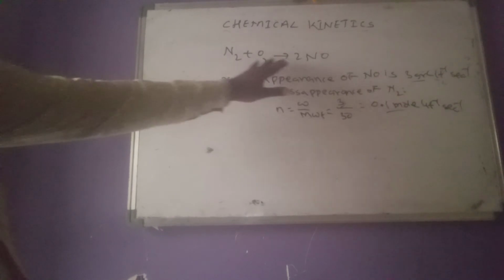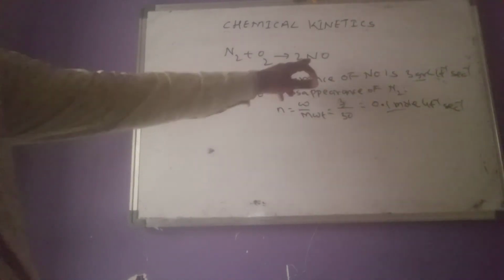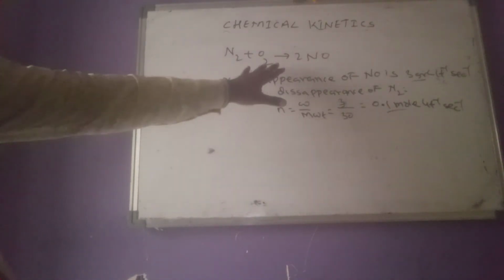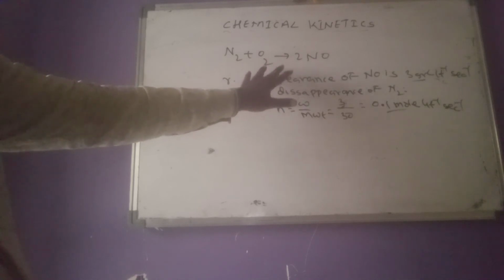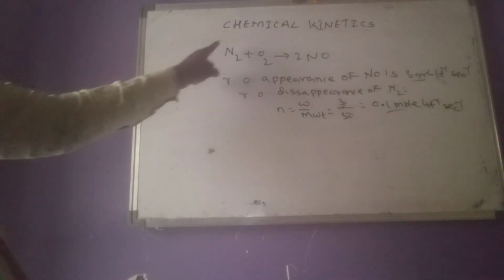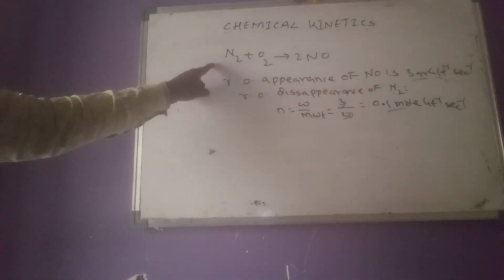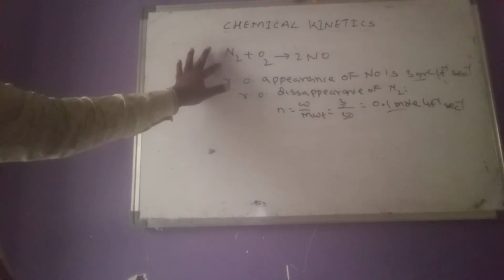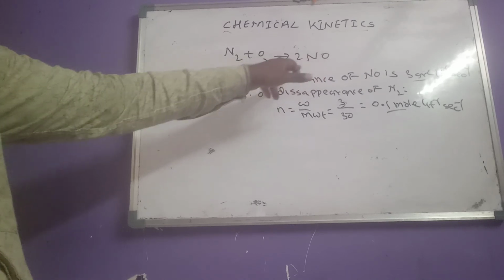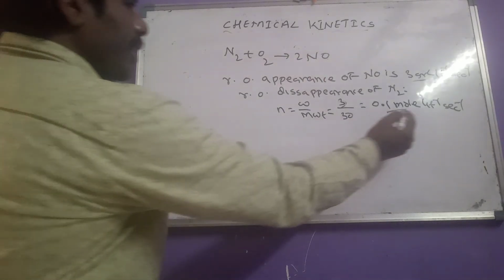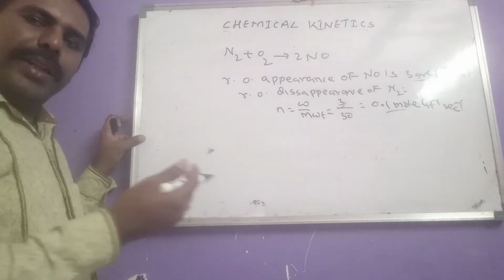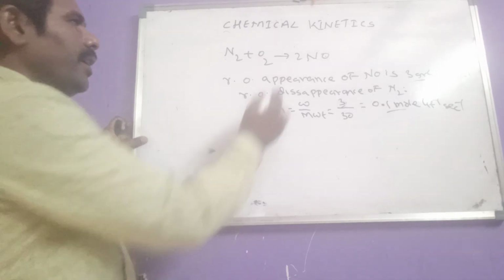Now compare the N2 coefficient with the NO coefficient, because the question is related to NO and N2. From this chemical equation, when 2 moles of NO are formed, 1 mole of N2 disappears. That means the rate of disappearance of N2 is half the rate of appearance of NO. So if 0.1 mole of NO is formed, we can expect half of that to disappear as N2.